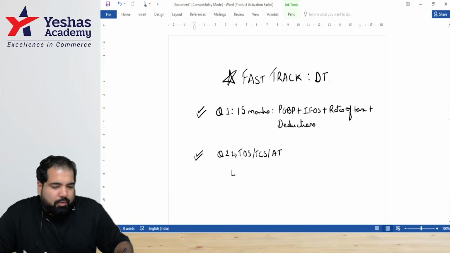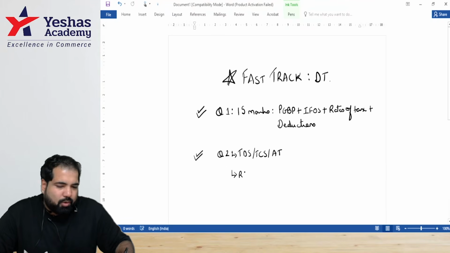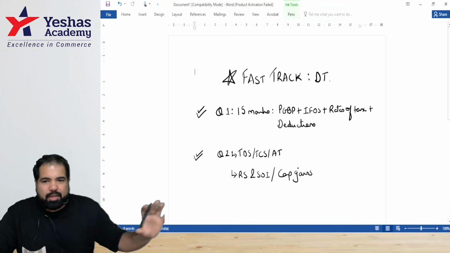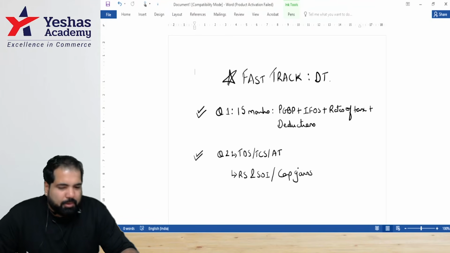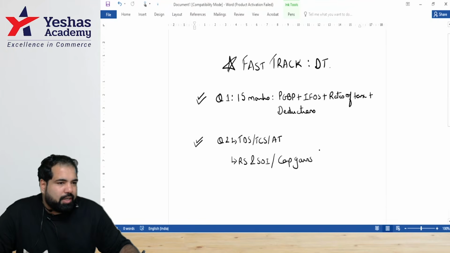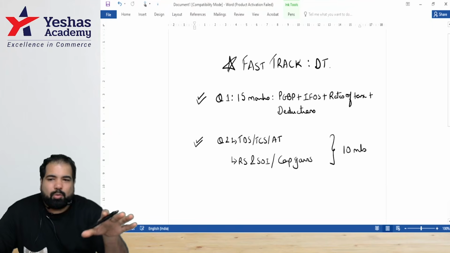And there is a second part of question number 2, which sometimes varies. Sometimes this is a sum on residential status and scope of income. Sometimes it is a sum on capital gains. Again, considering the changes that have happened in capital gains in your attempt, guys, I think capital gains is something that you should do slightly better because there are high chances of it coming in the exam. How many marks is this for? Any guess, guys? 10. Yes. So this question is for 10 marks. So basically question number 2, I'll tell you why it's 10 marks.